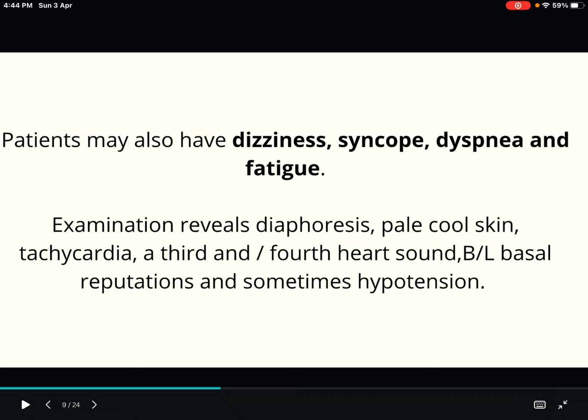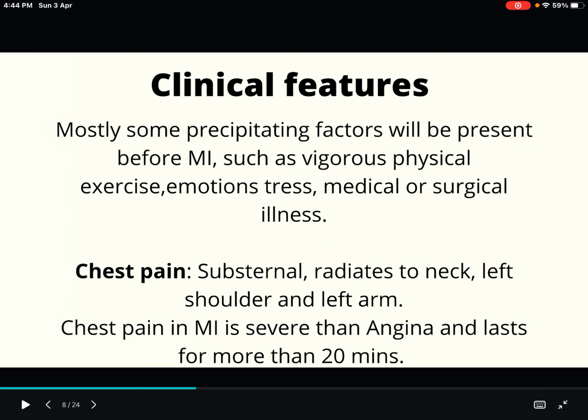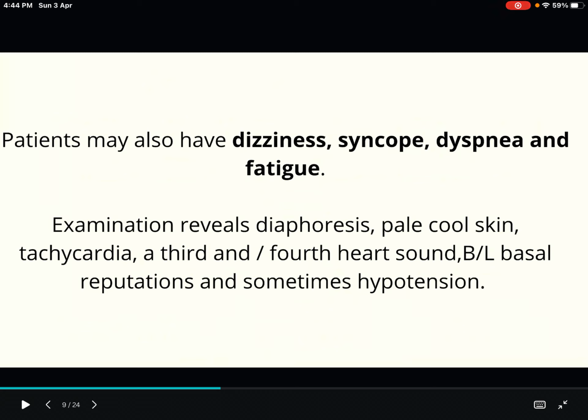If you are telling the clinical features, you can explain about chest pain. Chest pain that is substernal, radiating to the neck, left shoulder and left arm. Chest pain is more severe than angina and will last for more than 20 minutes. Along with this chest pain, they will have dizziness, syncope, dyspnea and fatigue. And during examination, we can see diaphoresis, that is excessive sweating, pale, cool skin, tachycardia. There can be third and fourth heart sounds present, bilateral basal crepitations, and sometimes hypotension also.